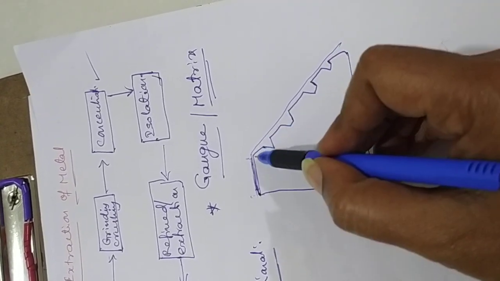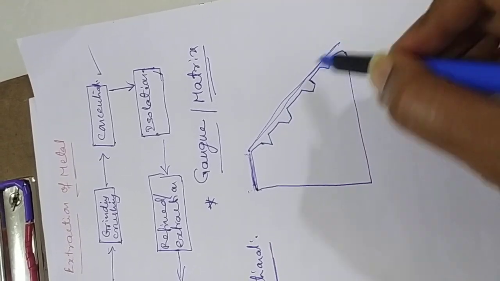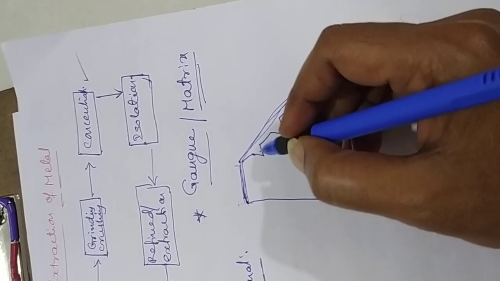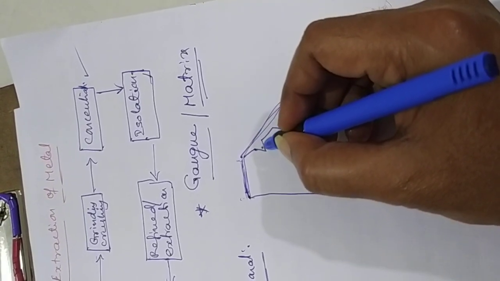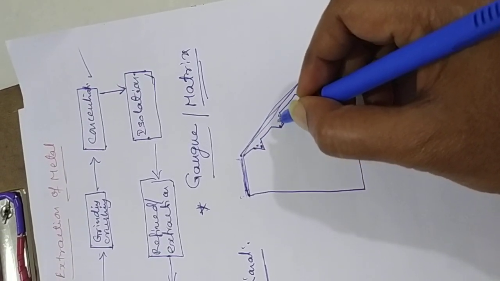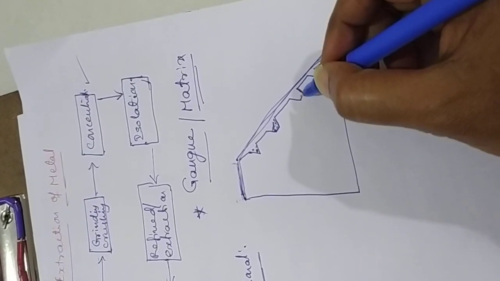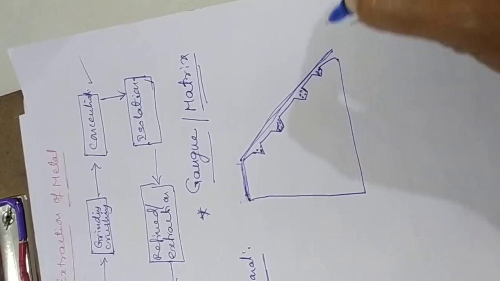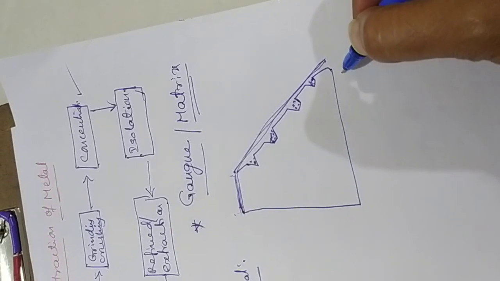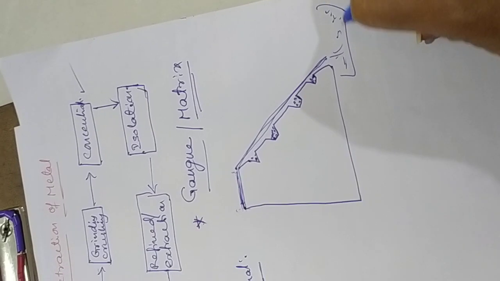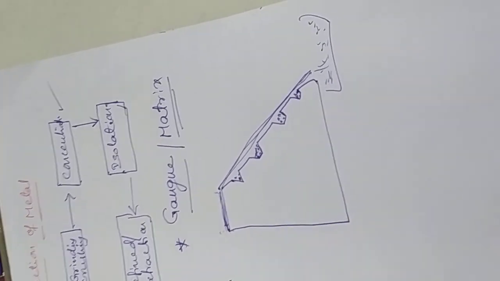Hence, the material will fall like that. Whatever is highly dense or highly weighed will fall here, and the remaining or pure material will fall in the collection.